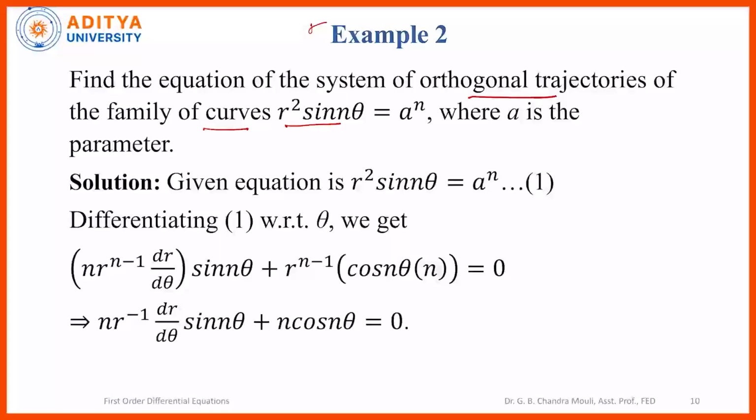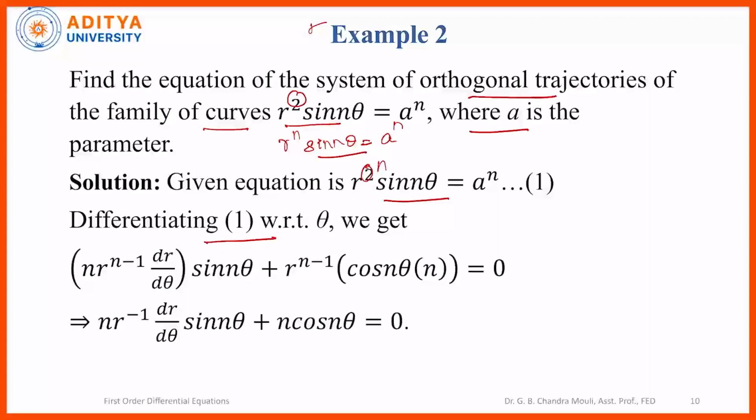This is r^n sin nθ = a^n. So these are the given family of curves, where a is the parameter. Now the given equation is r^n sin nθ = a^n, and to eliminate a from this equation, we have to differentiate this equation with respect to θ.